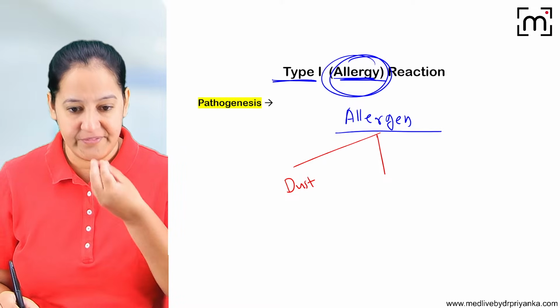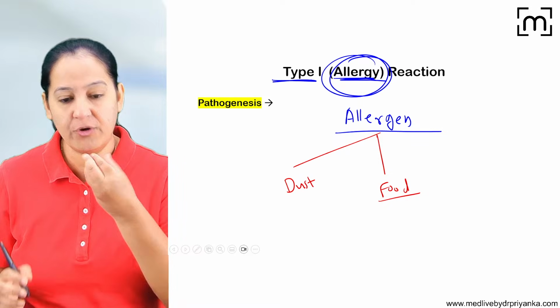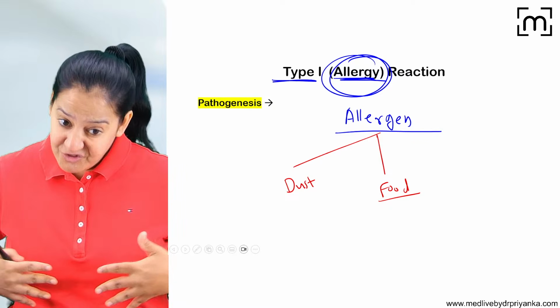Some people have allergy with some particular food item. For example, seafood. Very common. People eat the seafood, they have diarrhea. They have abdominal pain. So they have GIT allergy.